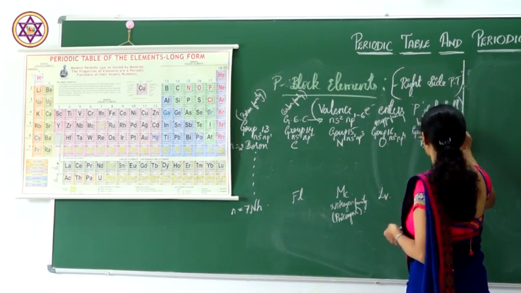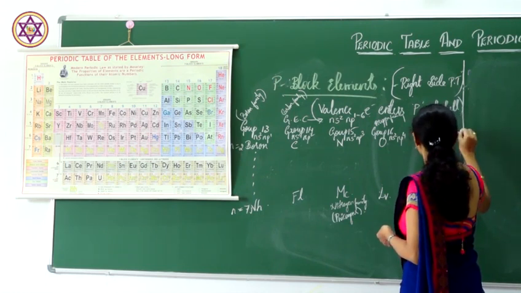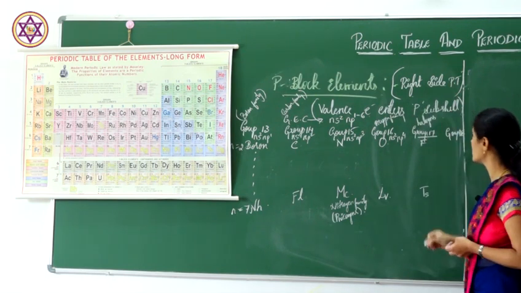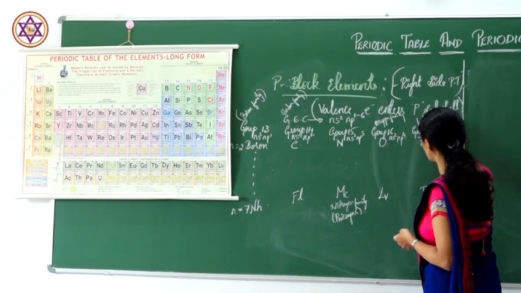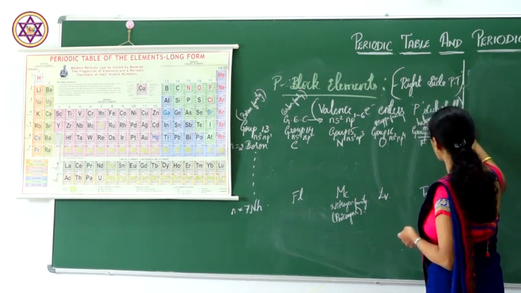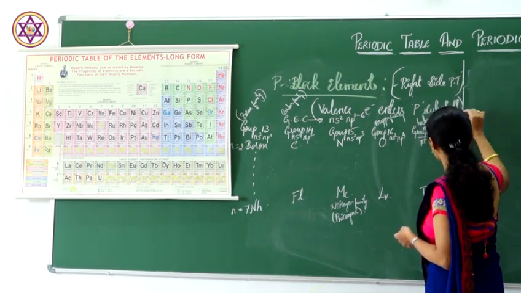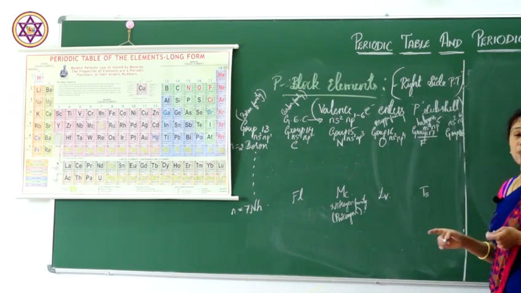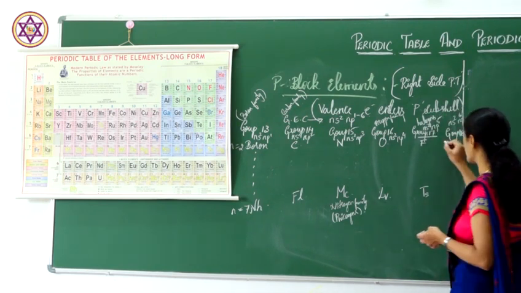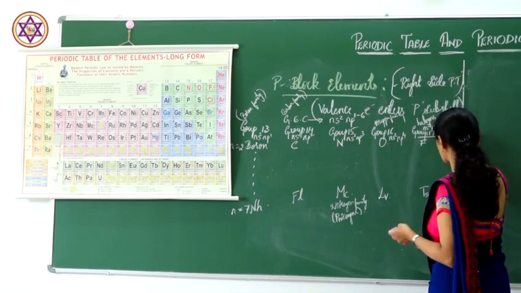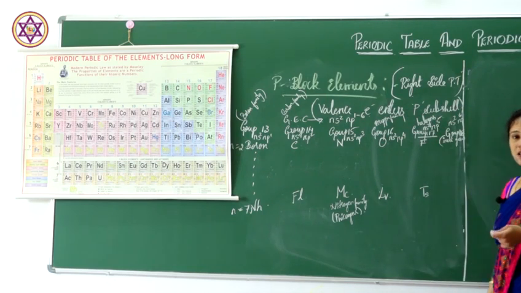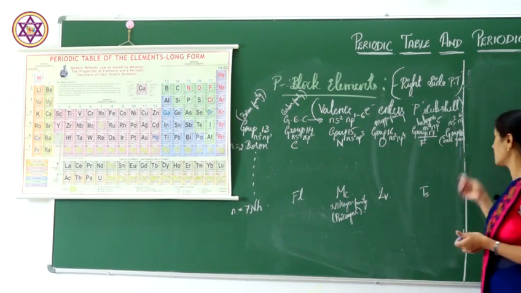Coming to group 18 elements. Here the general electronic configuration is ns2 np6. Group 18 elements are also called inert gases or noble gases, because they won't react with any other elements.